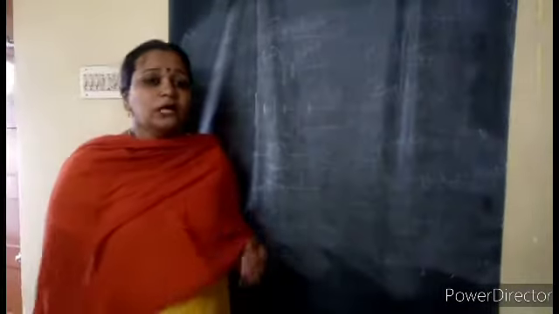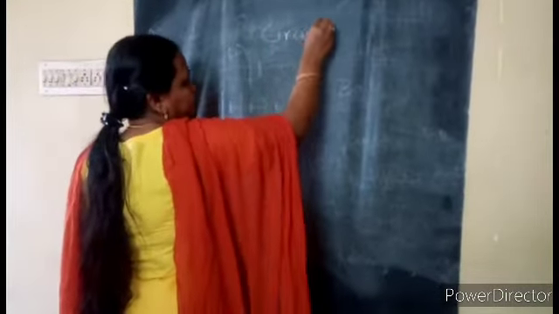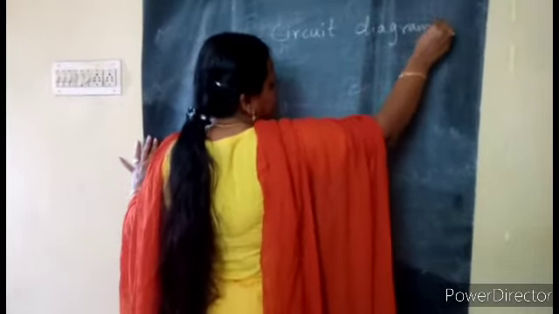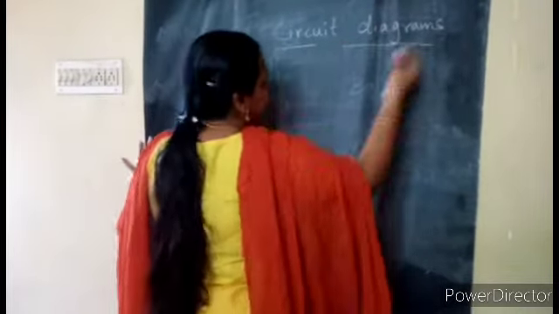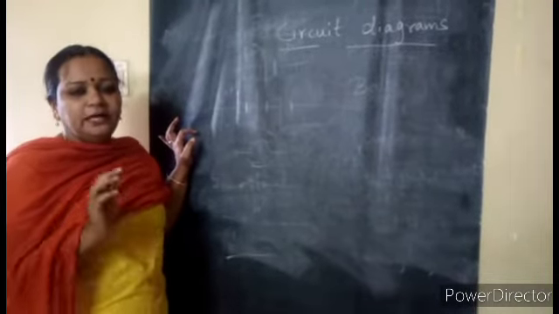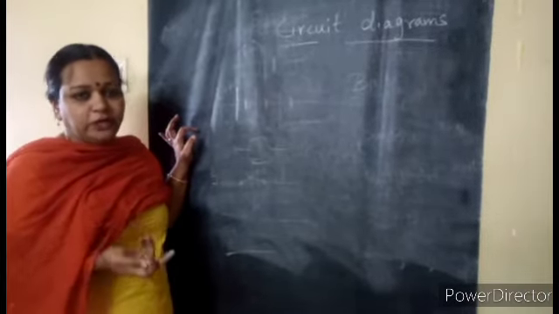Now, coming to the circuit diagrams. There are many diagrams we are doing in science. The circuit diagrams are the electric circuit diagrams. What is a circuit? An electric circuit is a closed path in which current is made to flow in one direction.